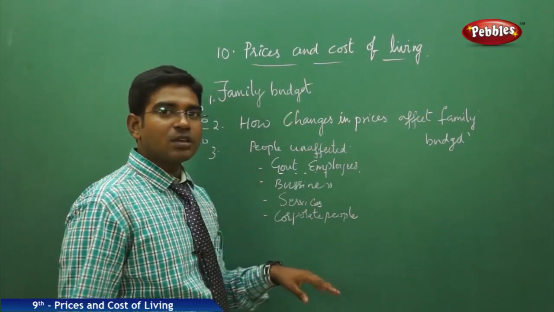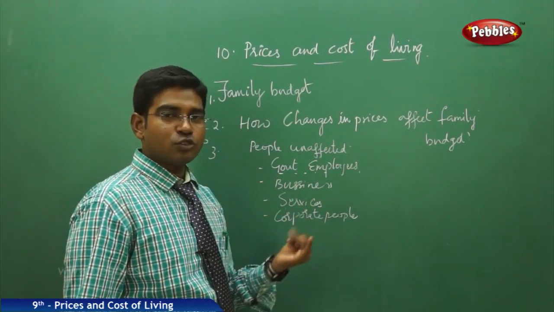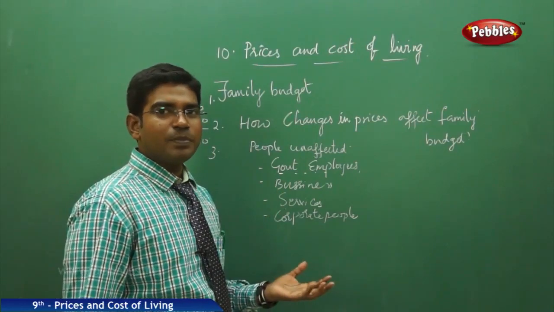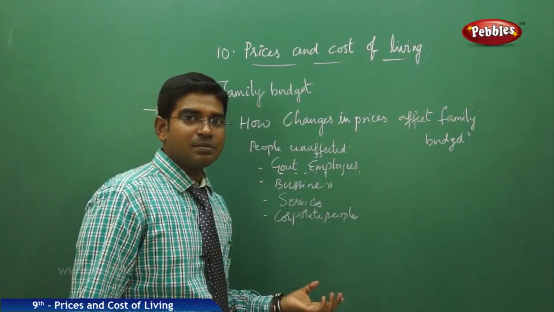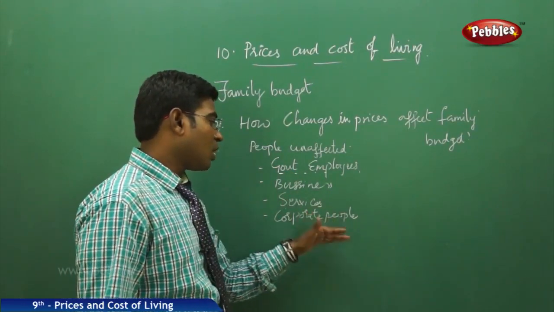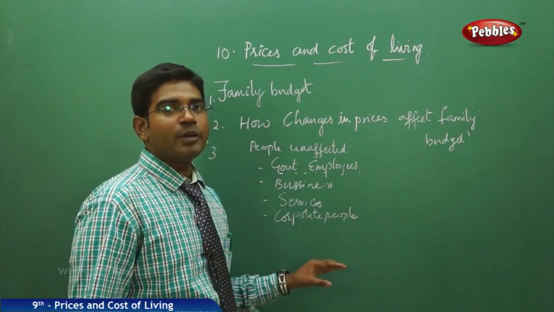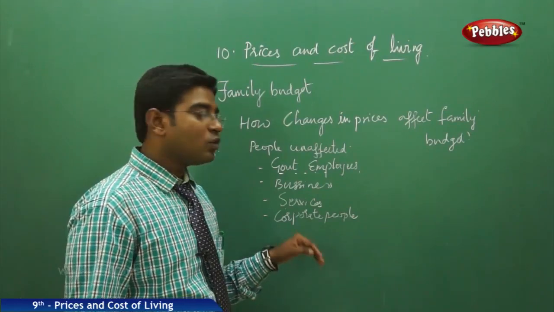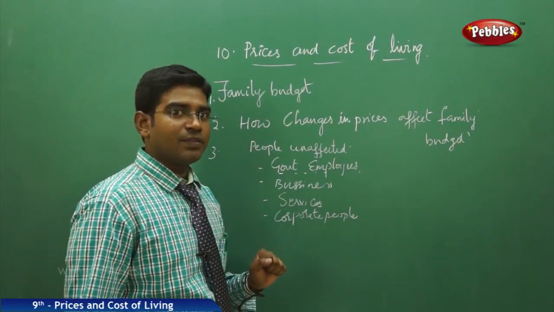Then the people who provide services, like washermen, hairdressers, shoemakers, and shoe polishers, take extra charges from customers, so they are not much affected. And the corporate people who are paid handsome salaries don't even bother much about the price hikes.